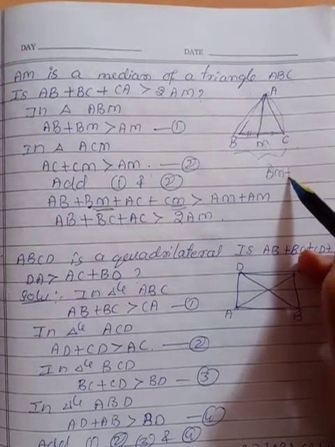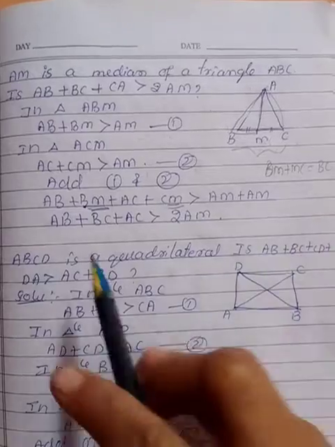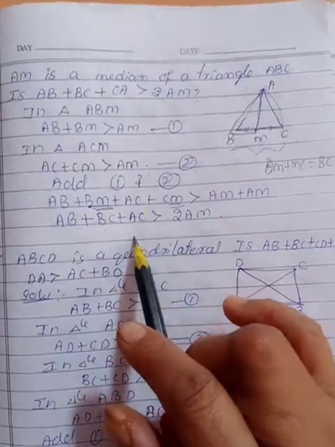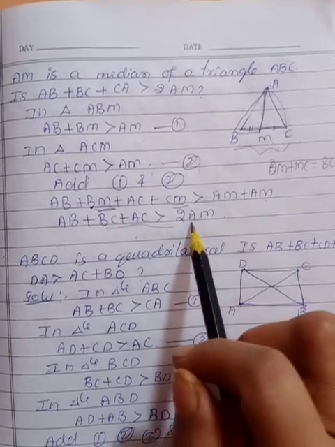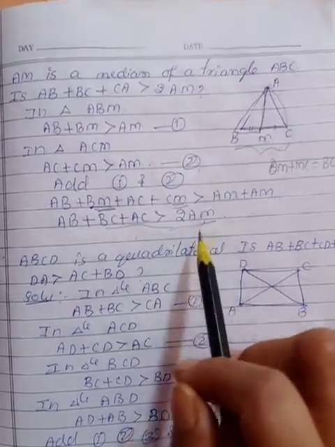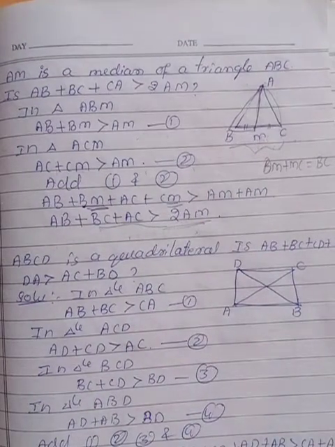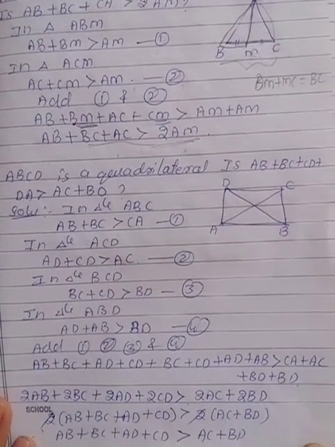BM plus MC is equal to BC. Instead of these two, I substituted BC. AB as it is, AC as it is, which is greater than AM plus AM, which is 2AM. Now we got the proof. Yes, it satisfies the condition. Next, we will move to the next problem.